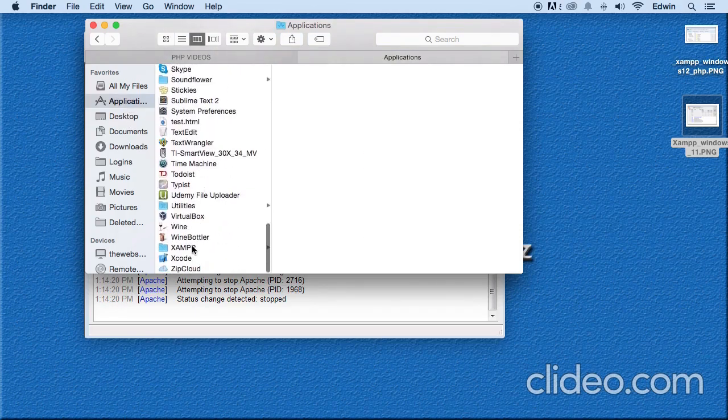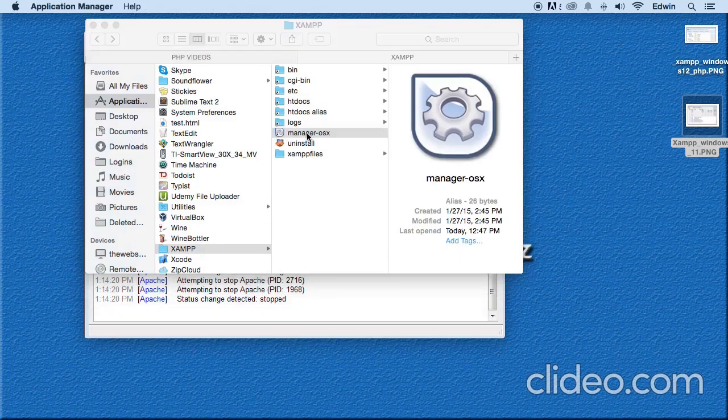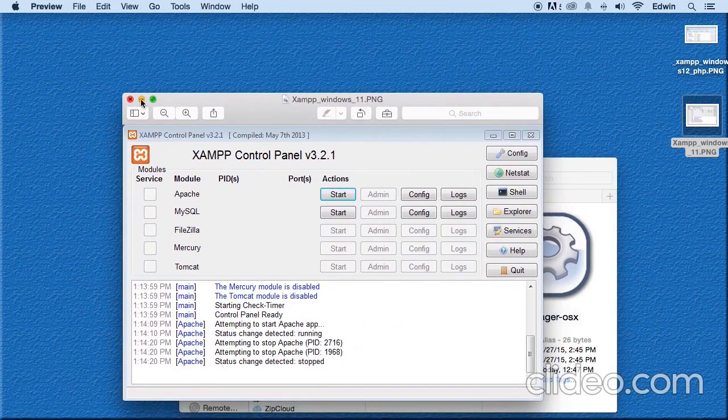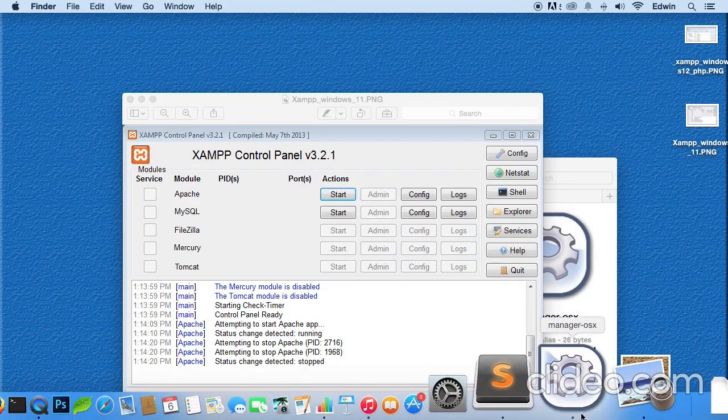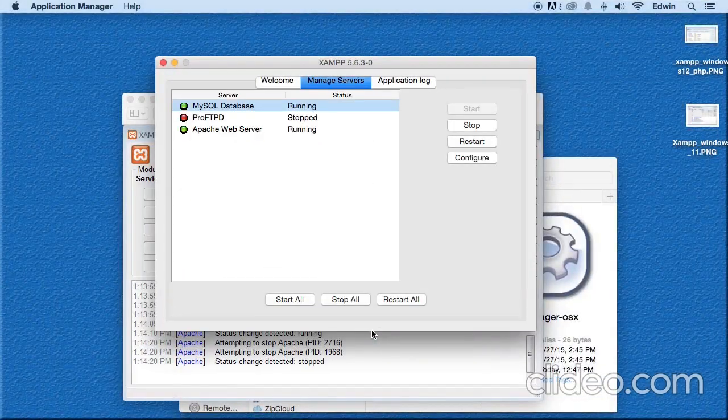Go to your XAMPP folder, go to Manager OSX and just click on it, and then it should open up. It doesn't open up for me because I already have it here. For some reason, once I minimize it, it doesn't want to come back up. But you saw what I did. I went here and right clicked on it and chose show all windows, and I was able to get it back there.